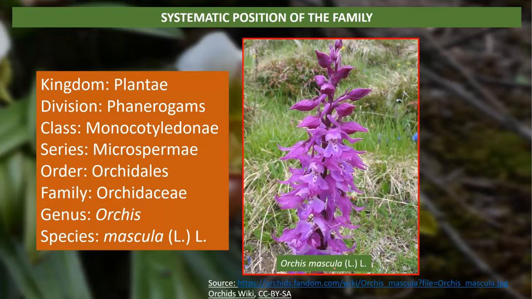Now the systematic position of the family. The Orchidaceae family belongs to plant kingdom, division phanerogams, class monocotyledons, series microspermi, order Orchidales, family Orchidaceae, genus Orchis, species mascula. And this is the type genus Orchis, or the type species of this genus is Orchis mascula.